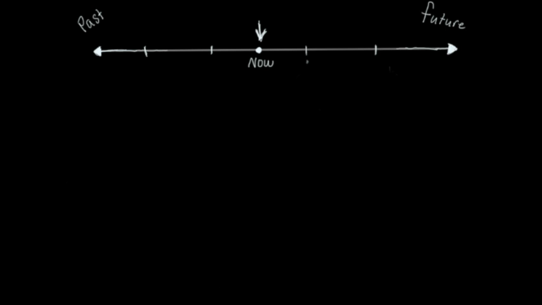When we use ago, we're going to be talking about the past from now. So you can think of in and ago as kind of the same but opposite.